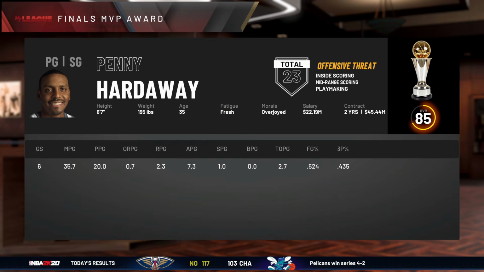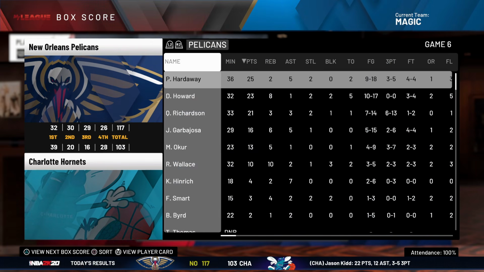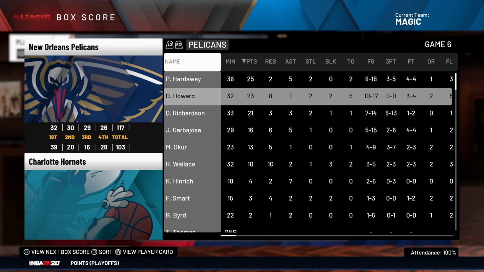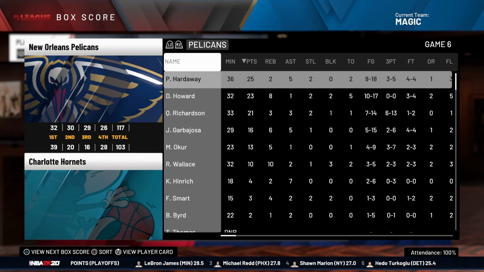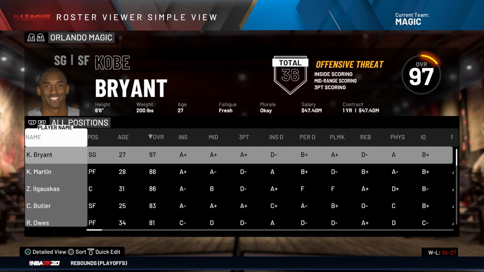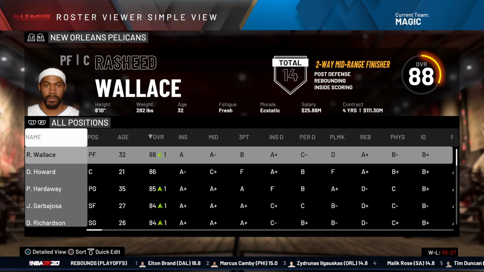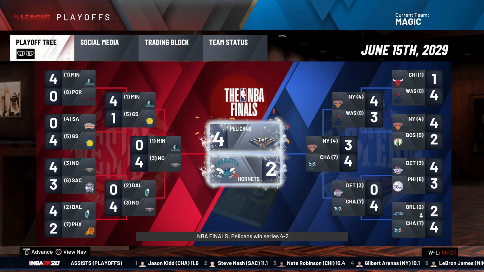The Pelicans. Whoa. The team that didn't even exist beats out our former team, the Dwight Howard and Penny Hardaway led team. This is like a fake Magic team. Penny wins Finals MVP after leaving us, which is kind of like what happened with that other dude, Glenn Rice, right? Yeah, the Pelicans won a championship before Kobe, and they didn't even exist. Led by Rasheed, Dwight, Penny, Garbajosa. I'm gonna let a man named Garbajosa win a championship.